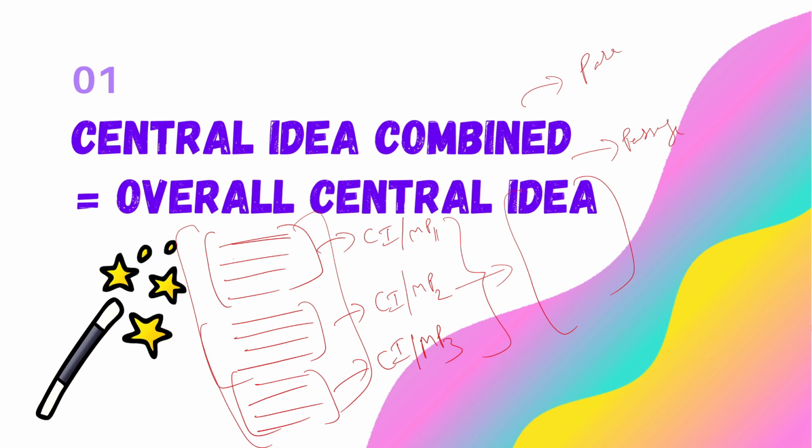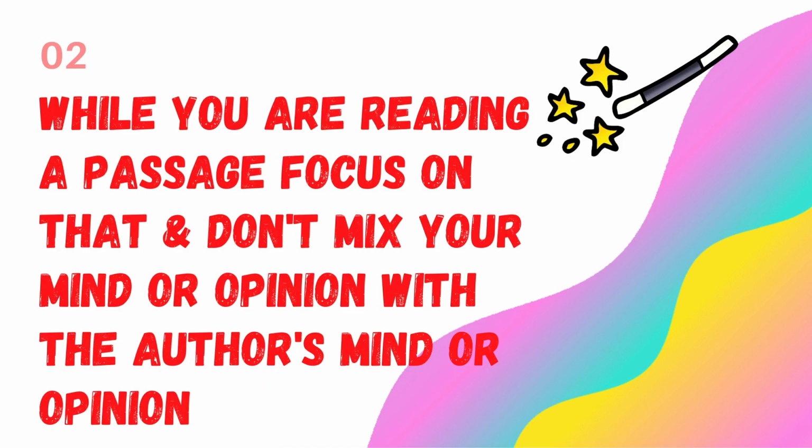Let's move on to golden rule number 2, which says that while you are reading a passage, focus on it and don't mix your mind or opinion with the author's mind or opinion. This simply means that if the author is informing you of something, just know about it.